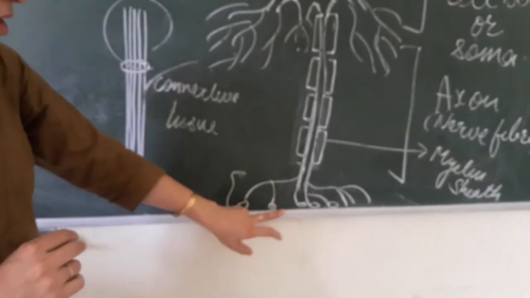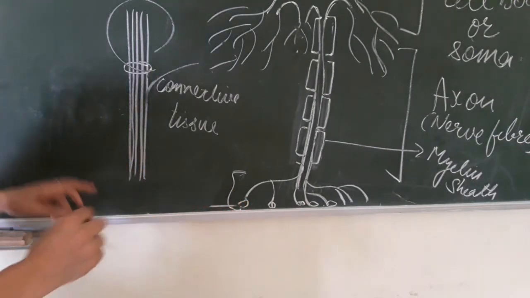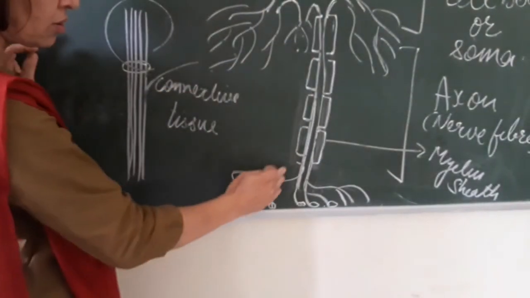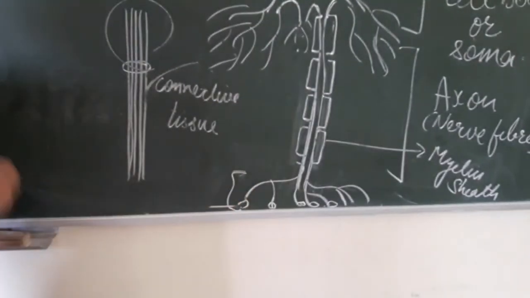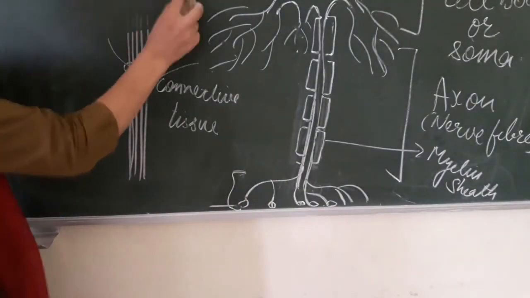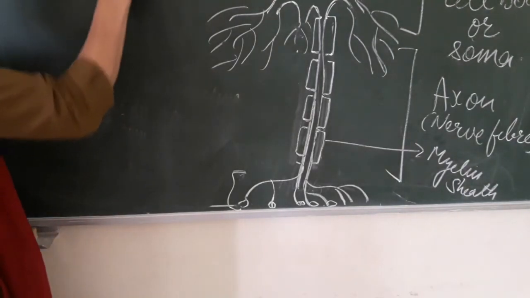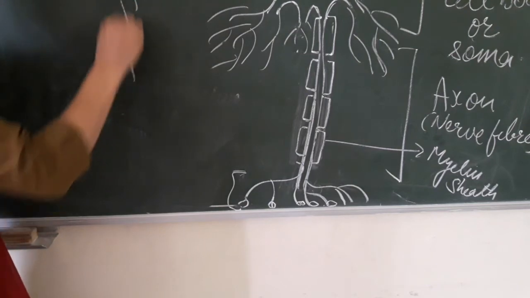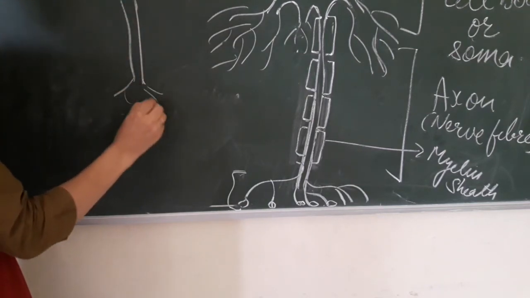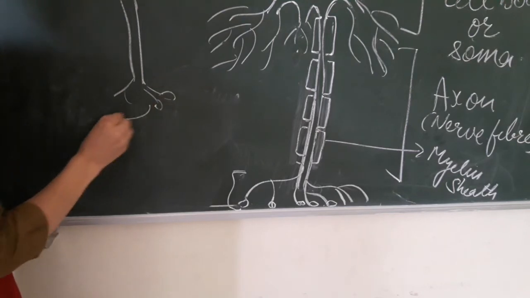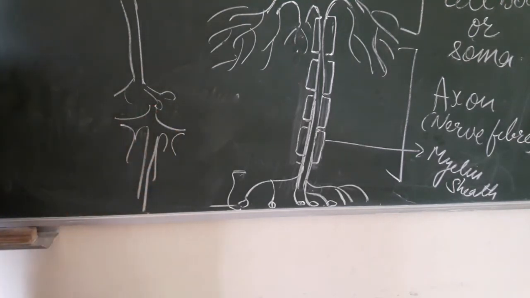The purpose of this synaptic knob is joining one neuron with another one. How is it possible? Just look here. If this is one neuron, the axon of one neuron is connected with the help of this to the dendron or dendrite of another neuron.